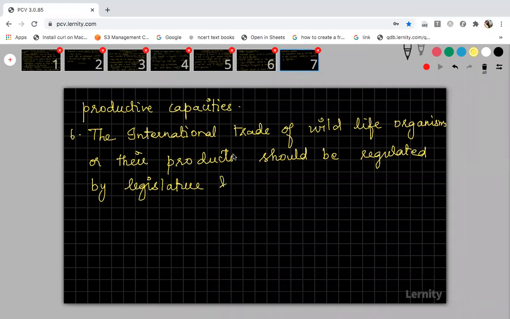And that is what the sixth point is mentioning. International trade of wildlife organisms or their products should be regulated by legislature and administrative measures. There are wildlife conservation acts for controlling poaching of animals, hunting of animals, everything. So these are the strategies of biodiversity conservation. Strategies are over. I will show you all the points.